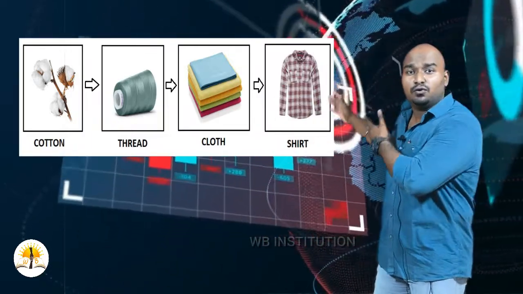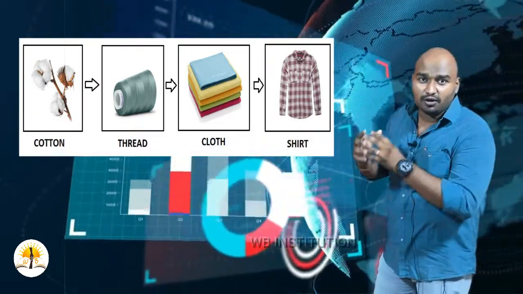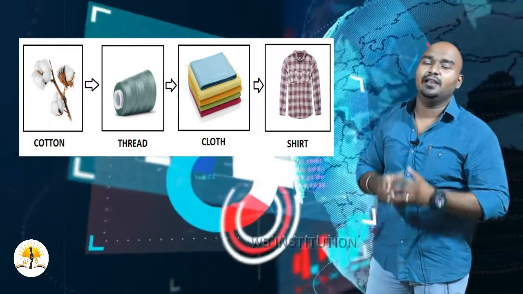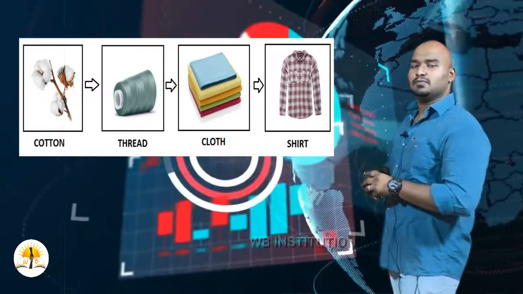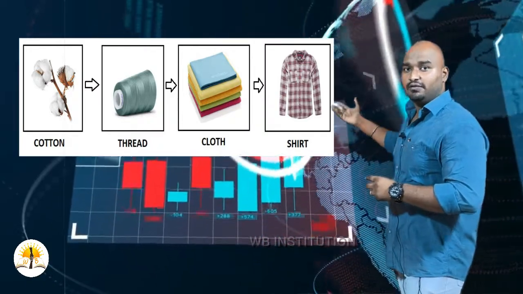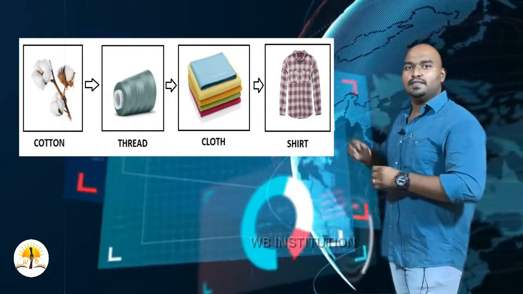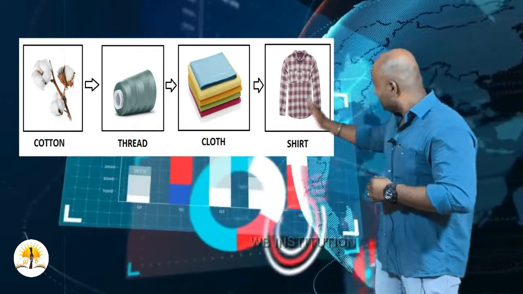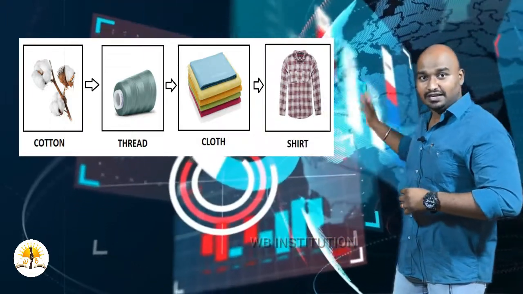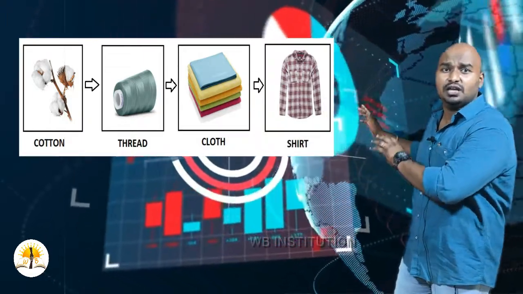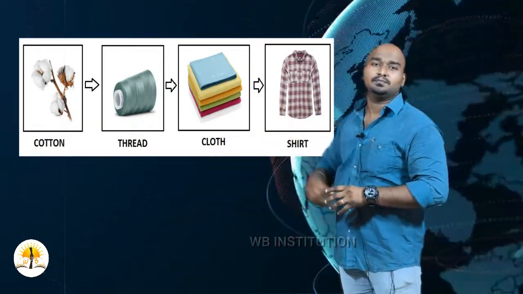The cost of cloth will never be less than 10, because we produce cloth with the help of thread. Finally we arrive at our final good, the dress. So the cost of the dress, the final good, will never be less than the intermediate or initial goods.